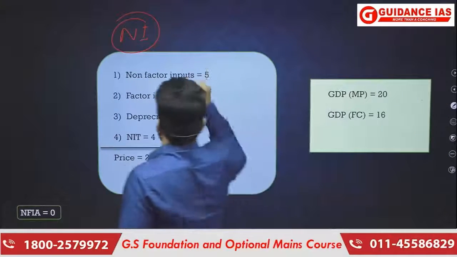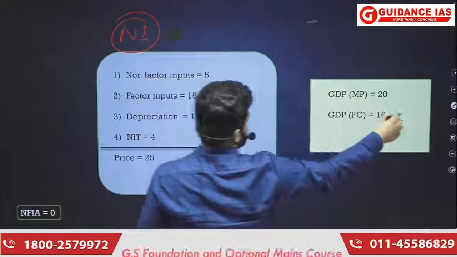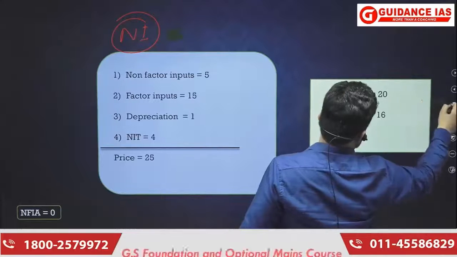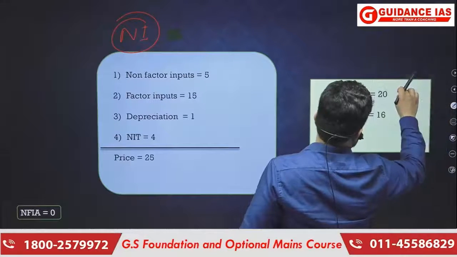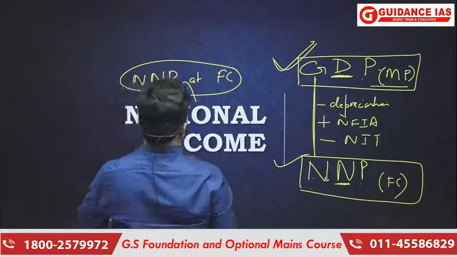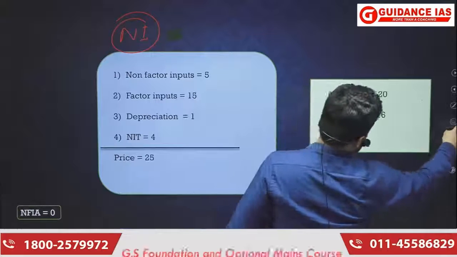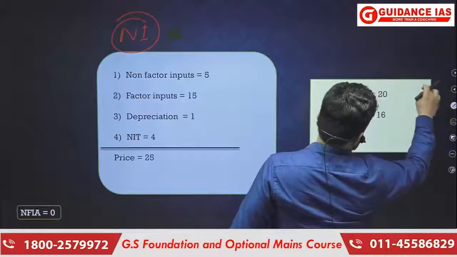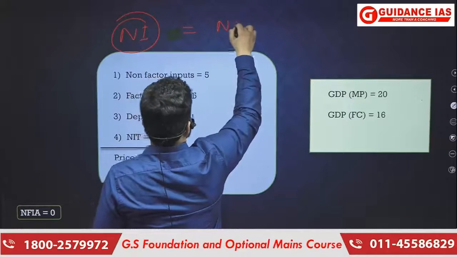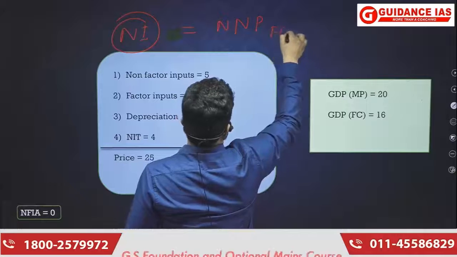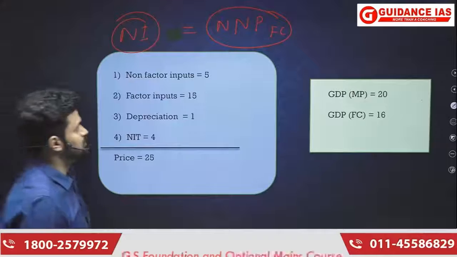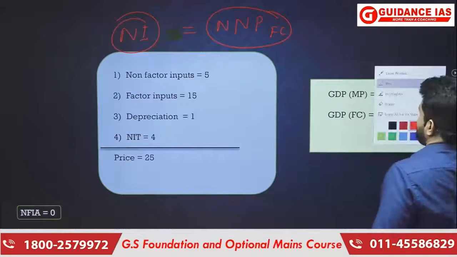Okay, national income, you already know that it is net national product at factor cost.